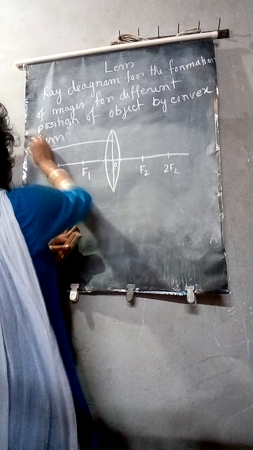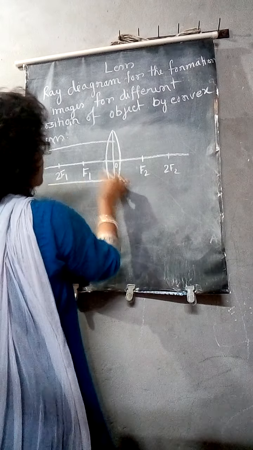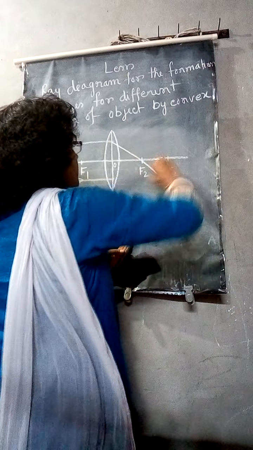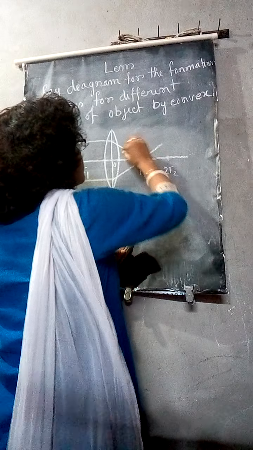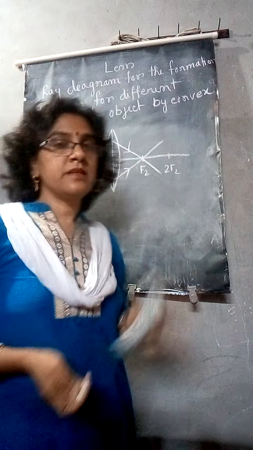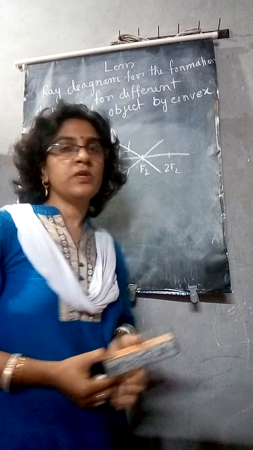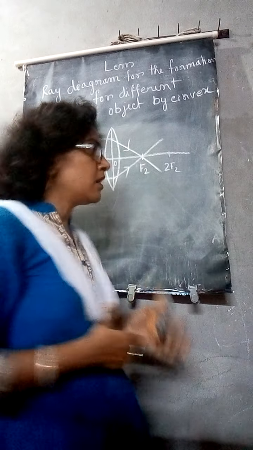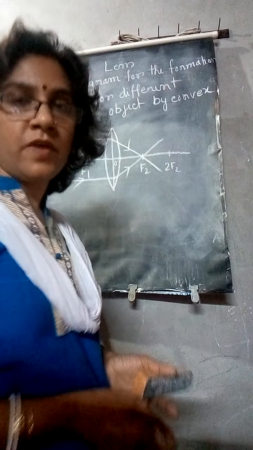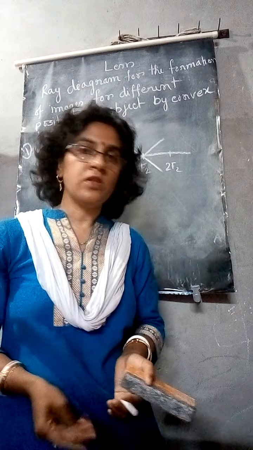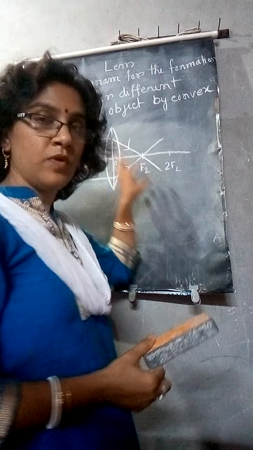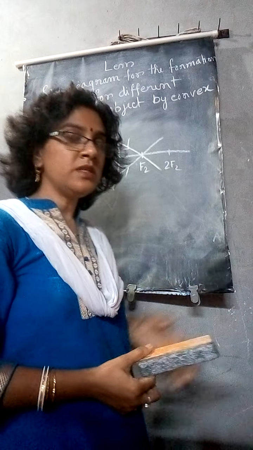Now for the first case, case number 1, the rays are parallel to each other. Its image point will be at the focus point. As the rays really meet for the formation of the image, it will be a real one. It is diminished, and the real image formed will be inverted also. So its nature is: the image is diminished, it is forming at the focus point, and it is inverted and real.